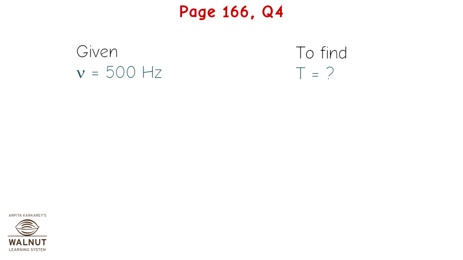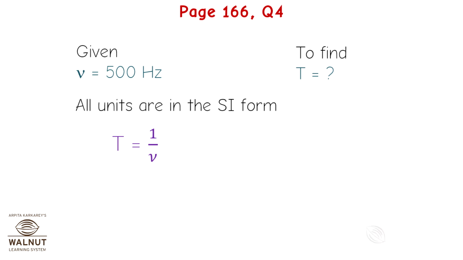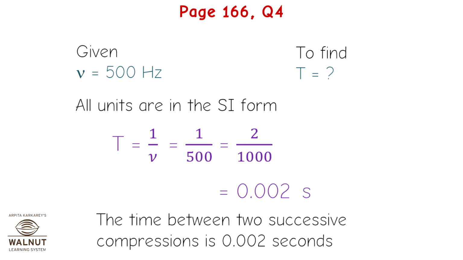We are given frequency is equal to 500 Hz. We have to find the time. All units are in the SI form. Now, t is equal to 1 upon frequency, which is equal to 1 upon 500, which is equal to 2 upon 1000, which is equal to 0.002. Therefore, the time between two successive compressions is 0.002 seconds.